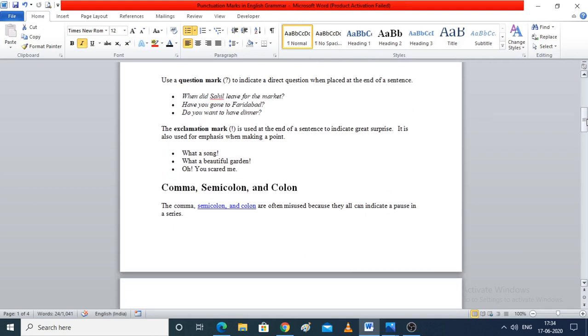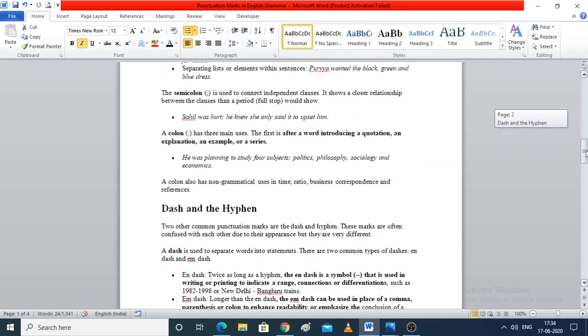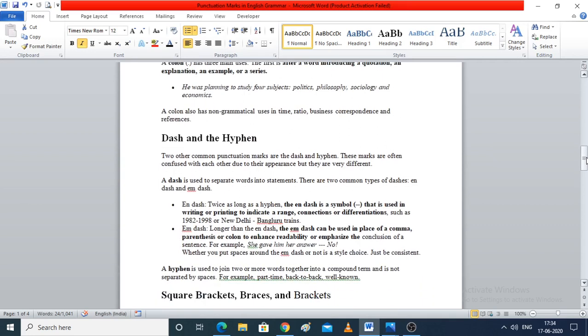Now we have comma, semicolon, and colon. We use the three of them to determine the separation or a pause in a sentence. Now we have dash and hyphen. They are used to determine some definition or some example or a range.